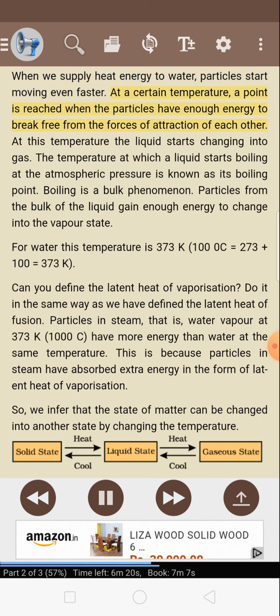At a certain temperature, a point is reached when the particles have enough energy to break free from the forces of attraction of each other. At this temperature, the liquid starts changing into gas. The temperature at which a liquid starts boiling at the atmospheric pressure is known as its boiling point. Boiling is a bulk phenomenon. Particles from the bulk of the liquid gain enough energy to change into the vapor state.